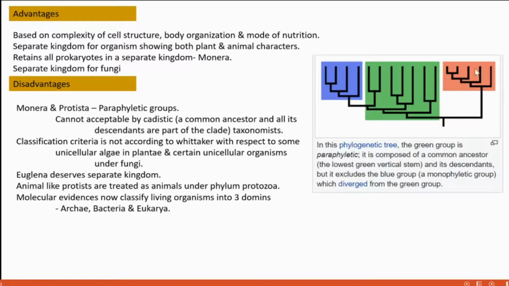In this green highlighted portion, the ancestral group is included along with many divergent forms, but a subgroup is excluded.